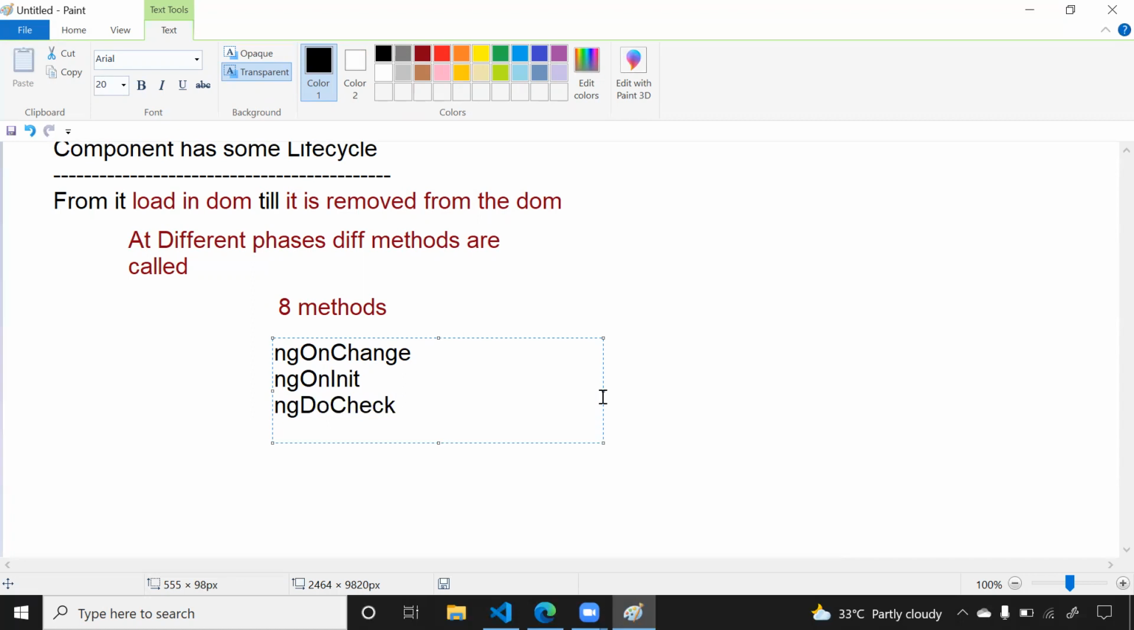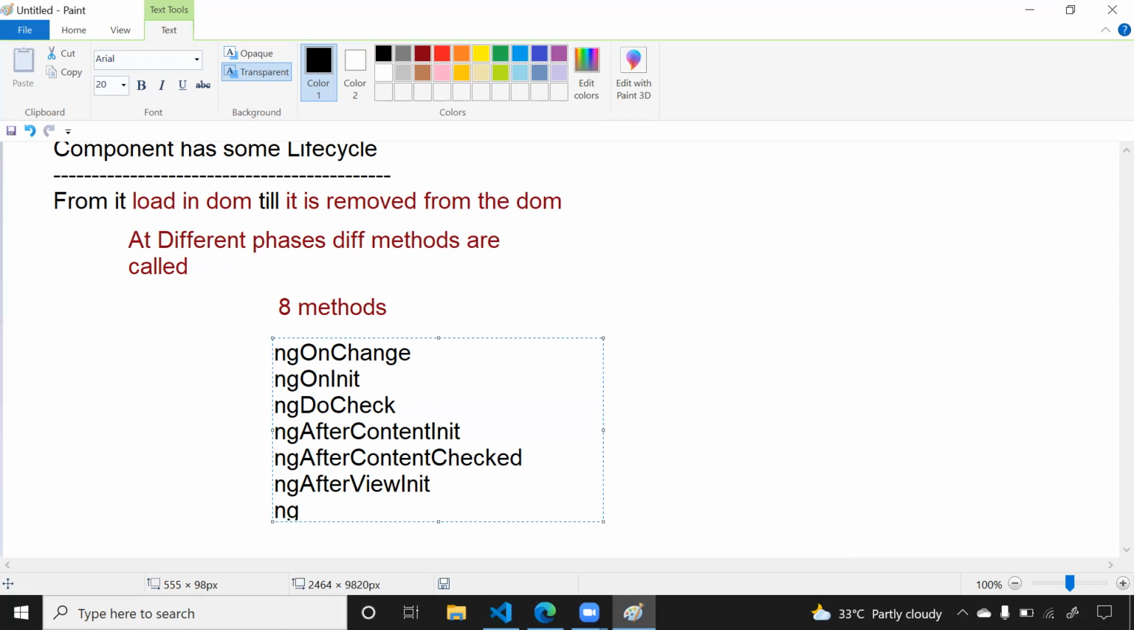The fourth life cycle method is ngAfterContentInit. In the same way, we have ngAfterContentChecked, then ngAfterViewInit, then ngAfterViewChecked. These are the life cycle methods, and the last one is ngOnDestroy.